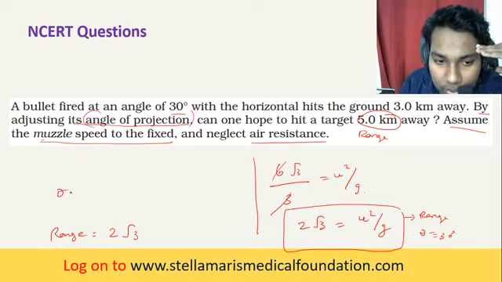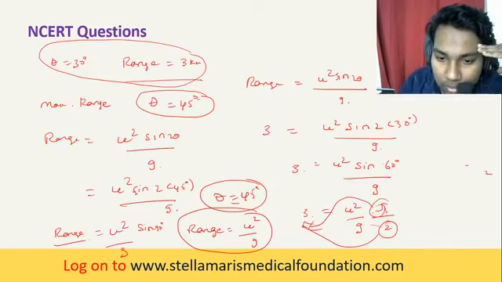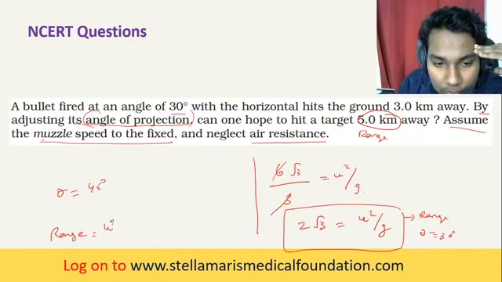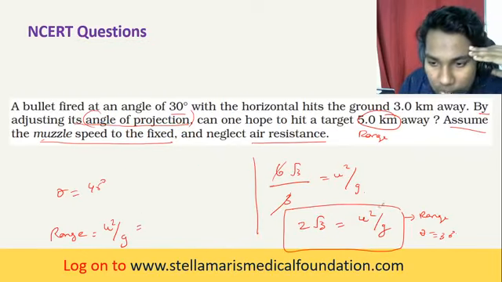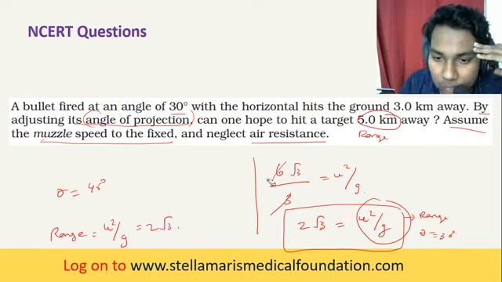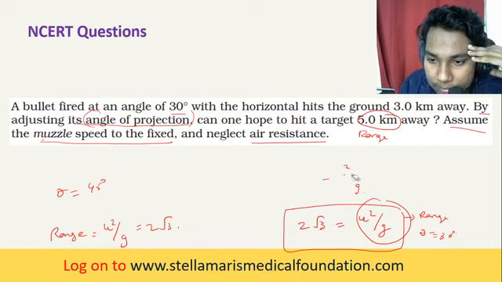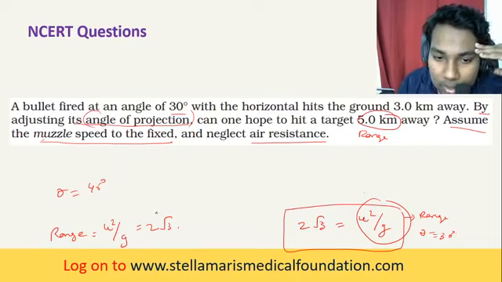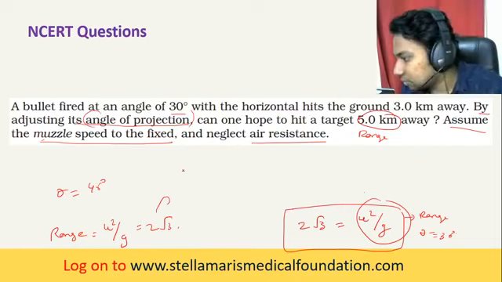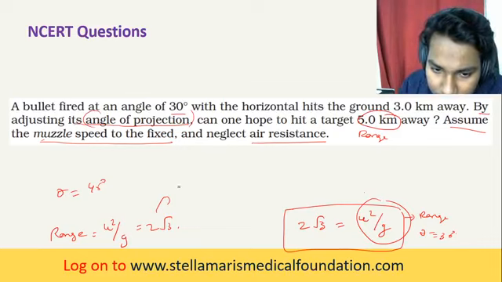When theta is equal to 45 degrees, range is u squared by g, which is equal to 2 root 3. So what happens? Root 3 value, you know, is 1.732.